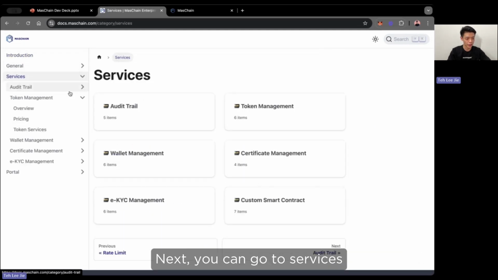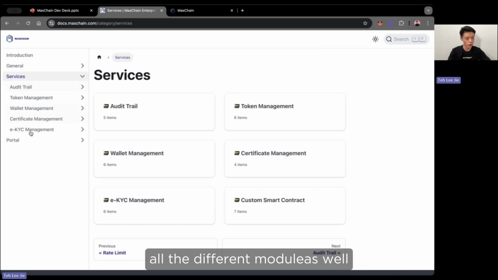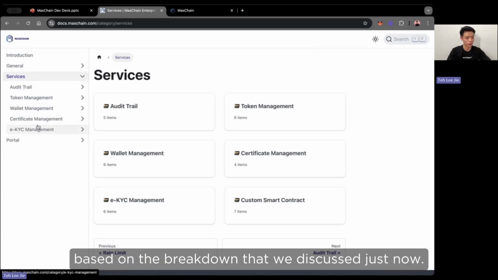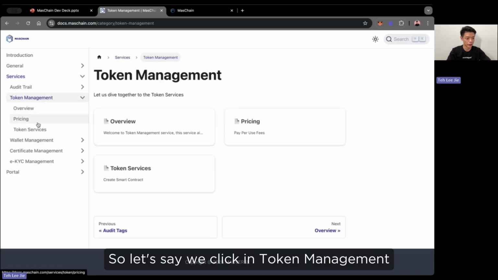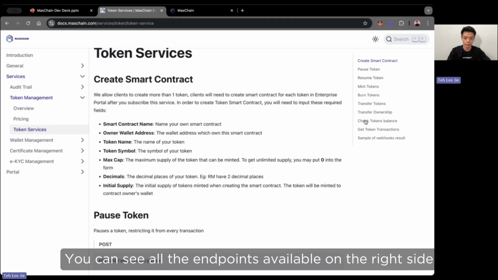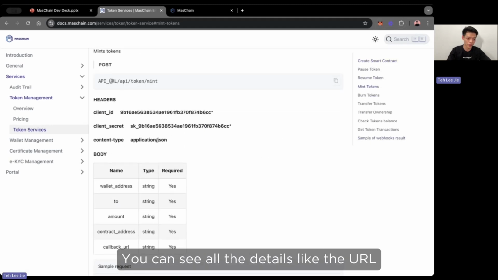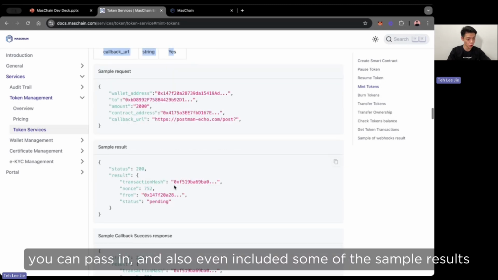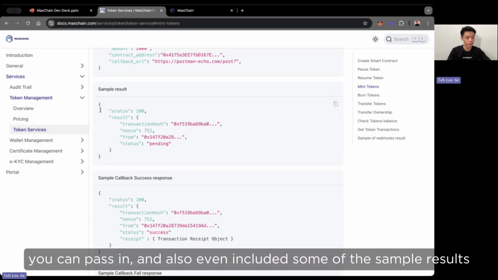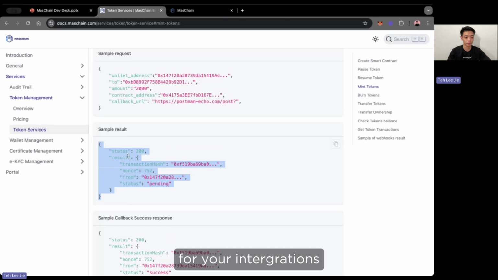Next, we can go to services. In the services section, we are separated into all the different modules as well, based on the breakdown that we discussed just now. Let's say we take token management. You can see all the endpoints available on the right side. You can click on one of them and see all the details like the URL and the body parameters that you can pass in, and we have even included some sample results. So here we have all the documentation and info that you need for your integrations.